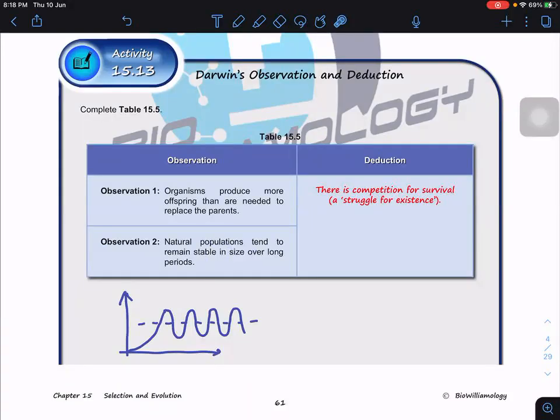If all of them could survive, basically you would get the exponential curve continuously. But now it's going to oscillate around the ideal level. So this ideal level, why? Because there is competition for survival. Why do they have competition for survival? It depends on which variation. So that's the struggle for existence.